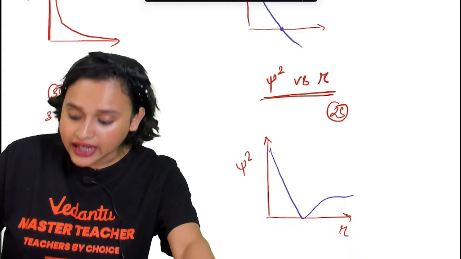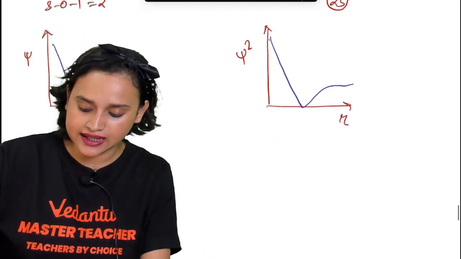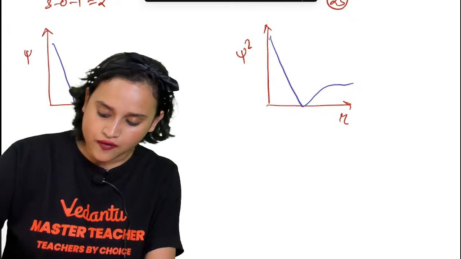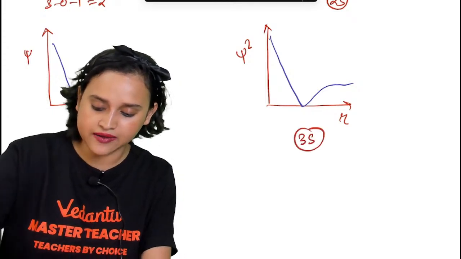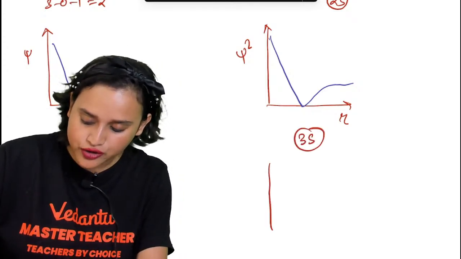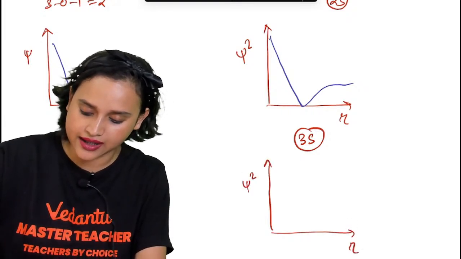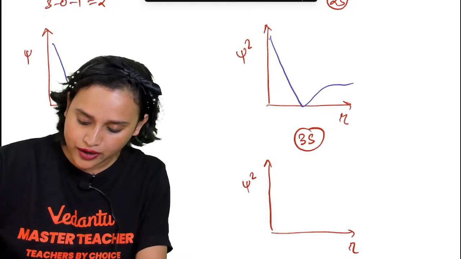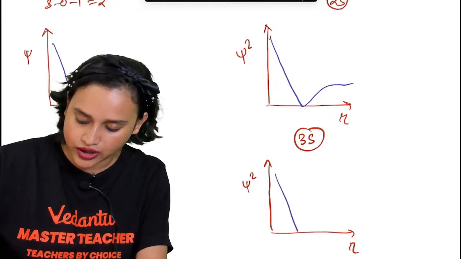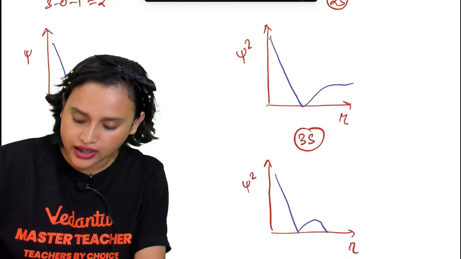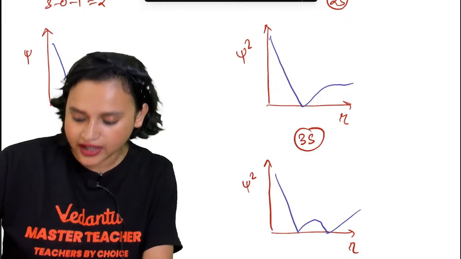Alright, now for 3s, everybody. Let's draw the graph. This is r, this is psi square. And now, I'm going to cut it like this, and then this will go here, and then it will go like this.